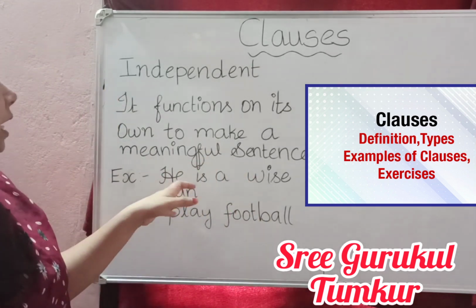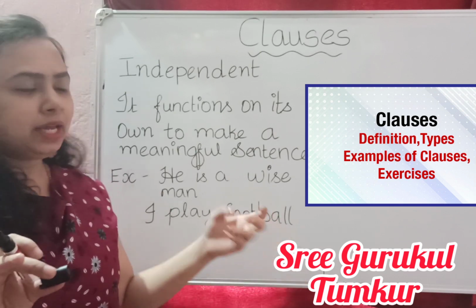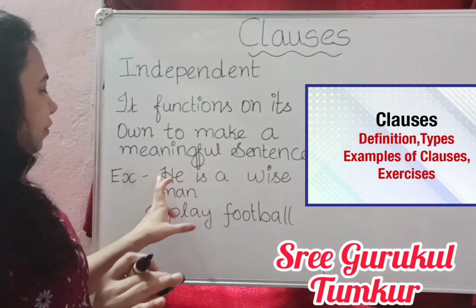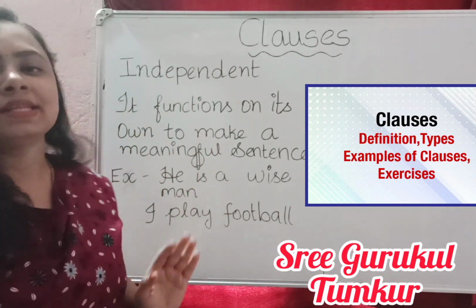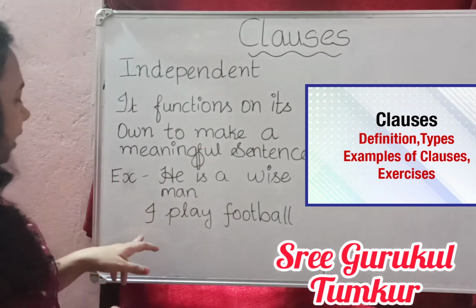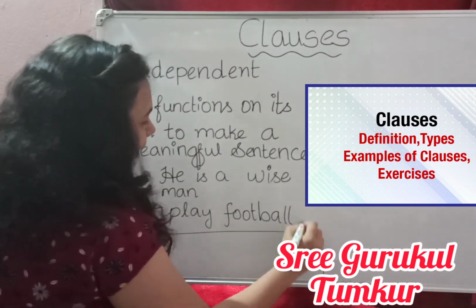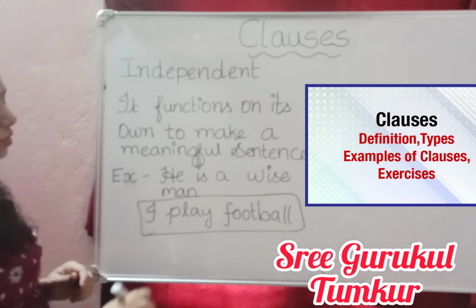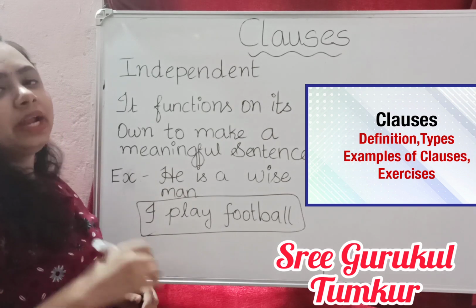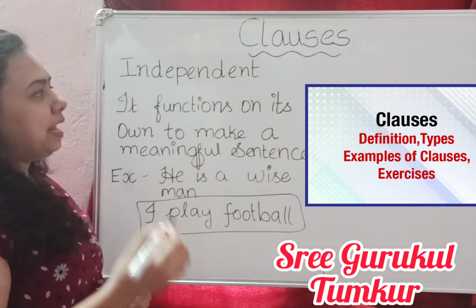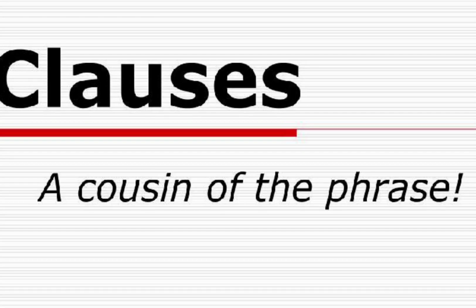Here, if you see, "He is a wise man." We can understand it because it gives a meaning. If it is single, that is, it functions on its own to make a meaningful sentence, then it is called an independent clause. Another example is "He plays football." So this is an independent clause which gives meaning on its own. It does not need to depend upon any other sentence to give a meaningful sentence.